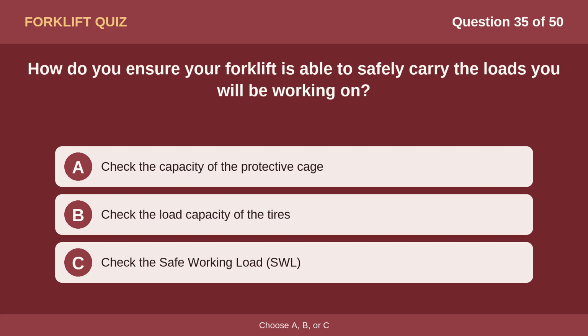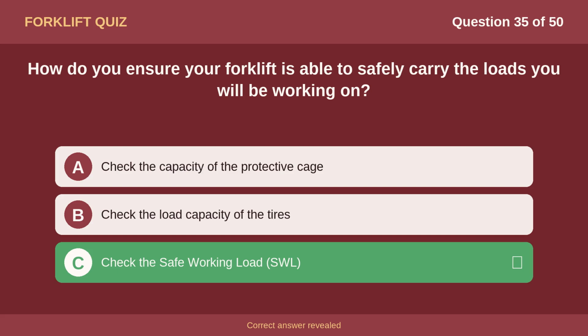Question 35. How do you ensure your forklift is able to safely carry the loads you will be working on? Option A. Check the capacity of the protective cage. Option B. Check the load capacity of the tires. Option C. Check the safe working load, SWL. The correct answer is option C. Check the safe working load, SWL.